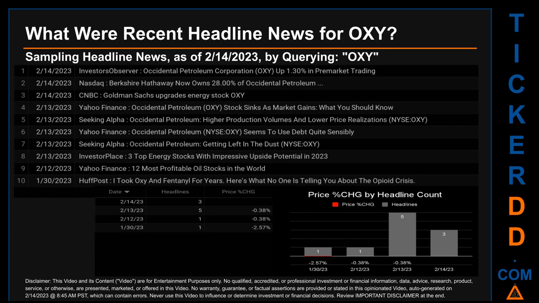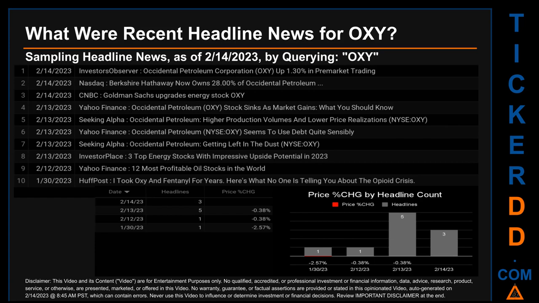Today, Tuesday, February 14, 2023, I sampled one of our news aggregators for latest headlines for this ticker. I did so by searching specifically by a keyword that may appear, broadly, in the title or the body of discoverable news articles. The keyword that I used was the ticker symbol, OXY. The results show 10 unique headlines, published across 4 unique dates. Publication dates span 15 days.